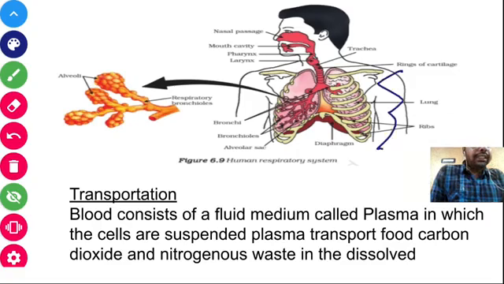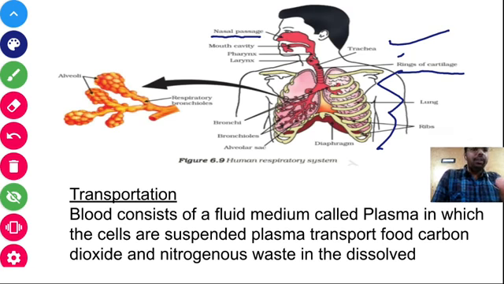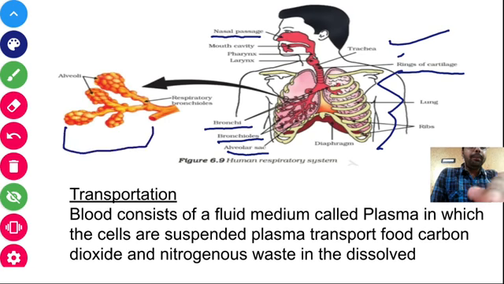Here is the nasal passage through which the air enters, and there are fine hair particles which prevent the entry of dust particles. From the nasal passage it enters the trachea or the throat region. These are the rings of cartilage which support and prevent the collapse of the air passage. The trachea further divides into smaller and smaller branches known as bronchi and bronchioles, and finally terminates into balloon-like structures known as alveoli, where the exchange of gases takes place.